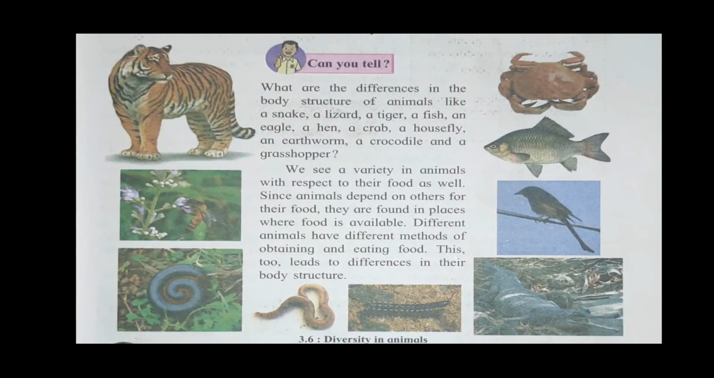We see a variety in animals with respect to their food as well, since animals depend on others for their food. They are found in places where food is available. Different animals have different methods of obtaining and eating food. This too leads to differences in their body structure. In all the pictures, diversity in animals is shown.